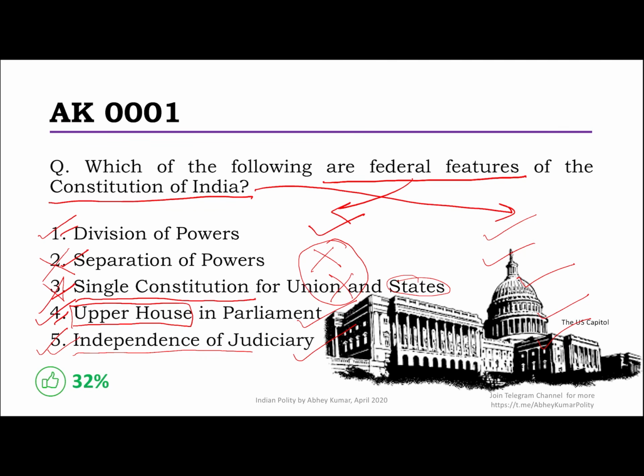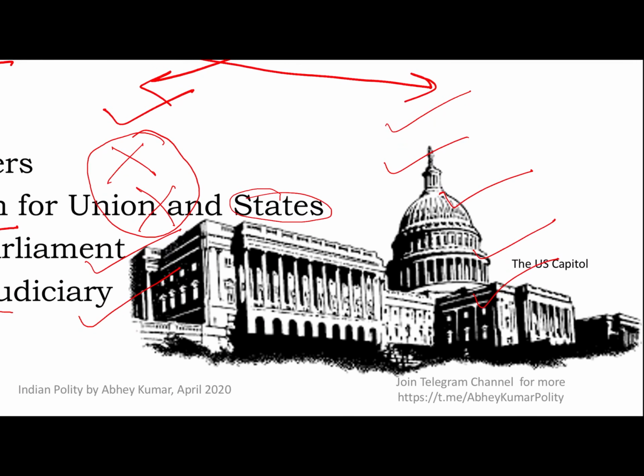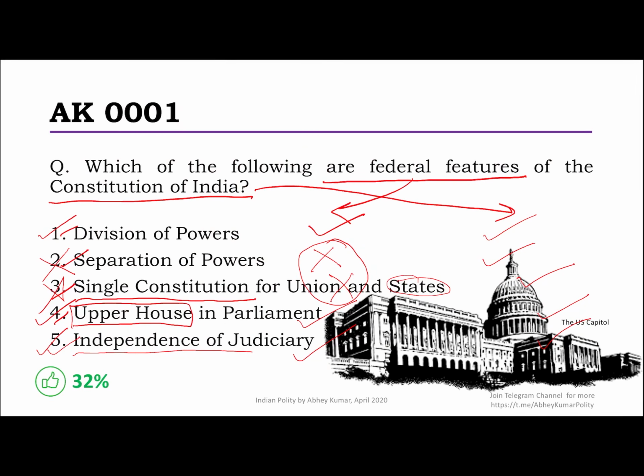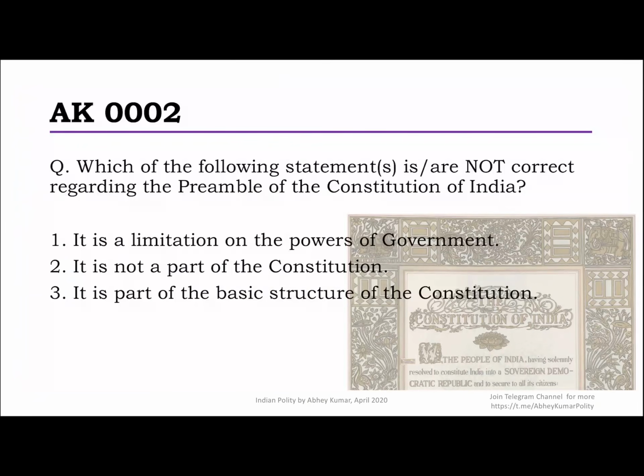Also on the right hand side, you might be able to see this is the US Capitol. That is the seat for the US Congress, the House of Representatives and the US Senate. So I thought you should have a look at that. In reality, it looks something like this. Anyway, moving on to question number 2.